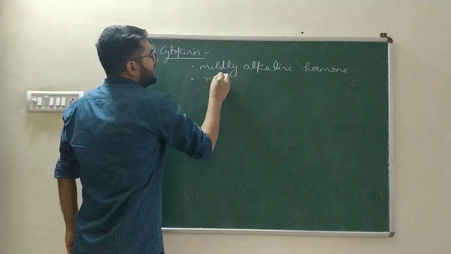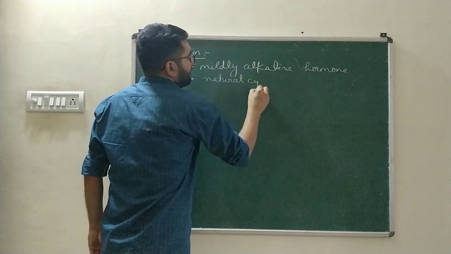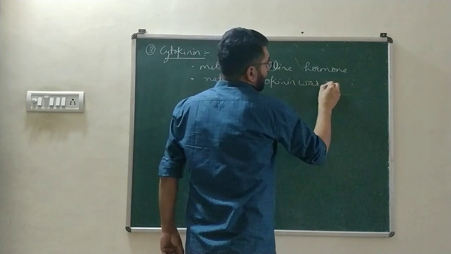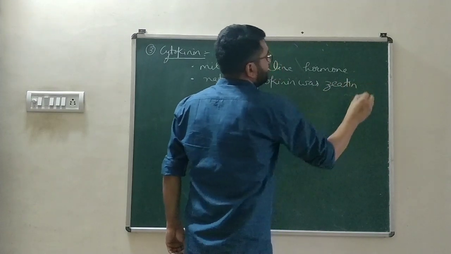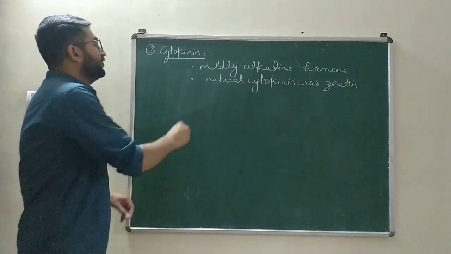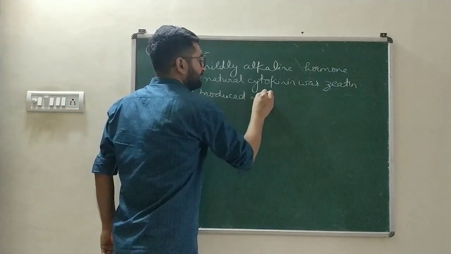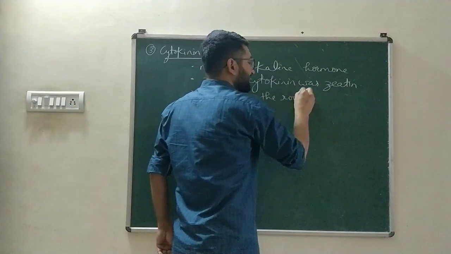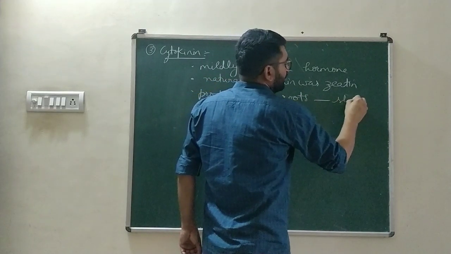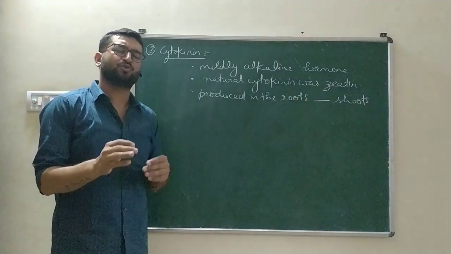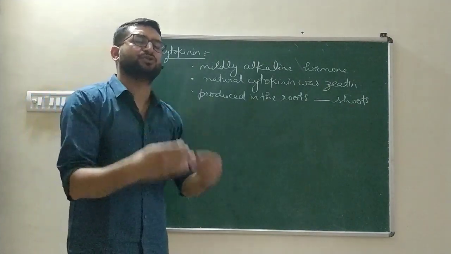The first natural cytokinin was zeatin. They are produced in the roots and then later on transferred to shoots. So cytokinins are basically produced in the roots and then later on transferred to the shoots.